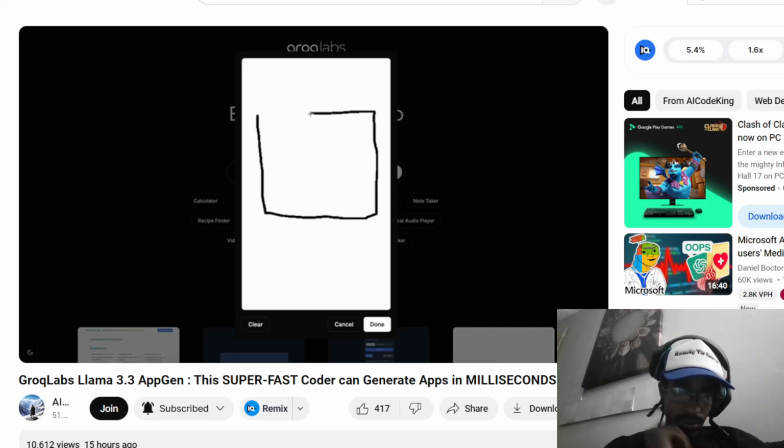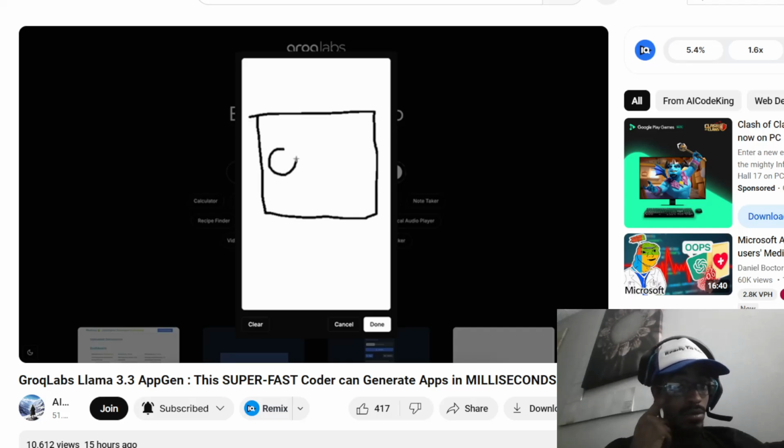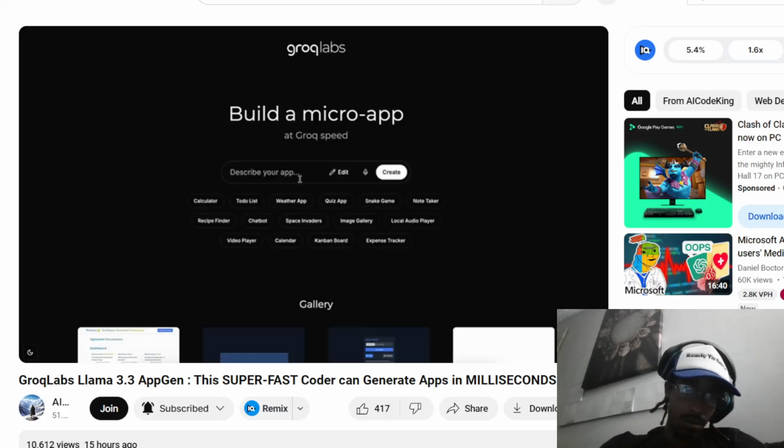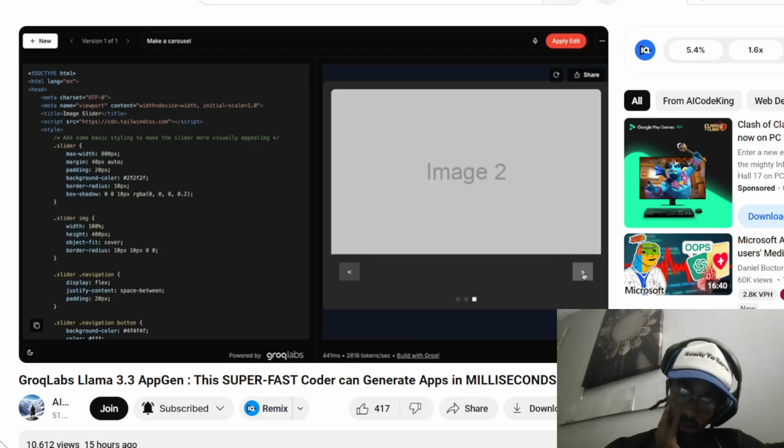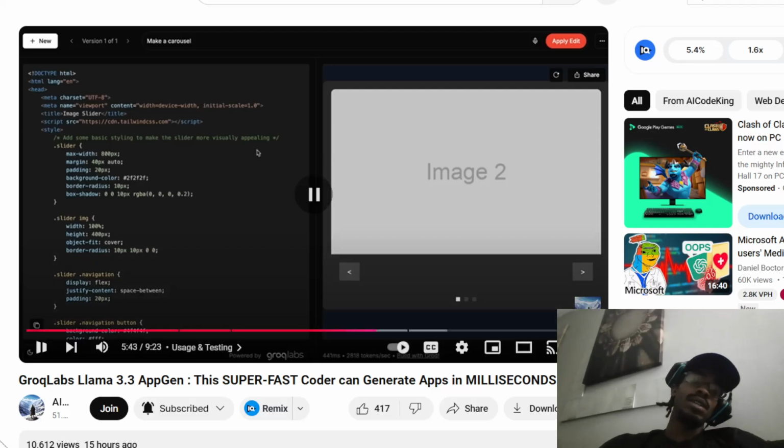Let's make a mockup here for a carousel. I want it to build a carousel that looks simple and like this. Now, once we have it made, we can just click save, and now we can just enter the prompt. Let's just ask it to make a carousel. Now, once that's done, we can just hit the generate button, and once again, if we blink our eye, we can see that it's now built, and this looks pretty similar. I mean, my drawing skills aren't great. So, this is good. And we can obviously just ask it to refine it.